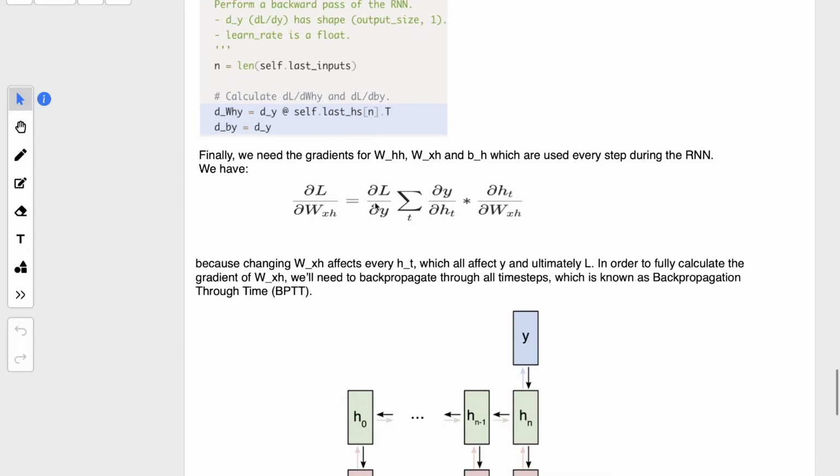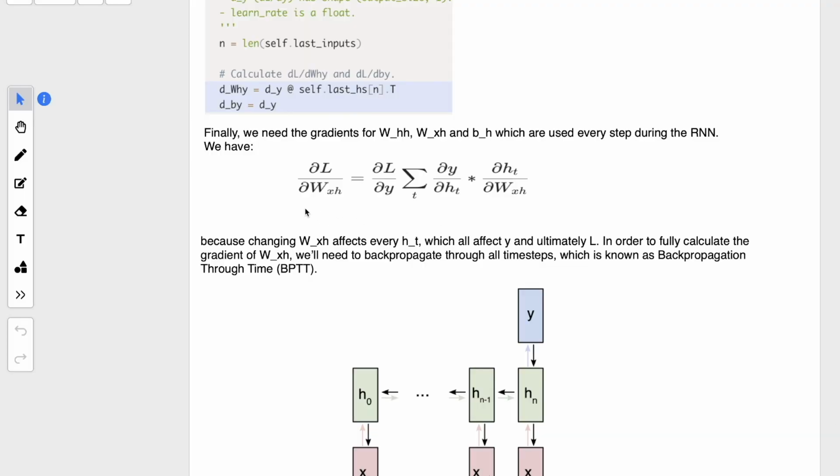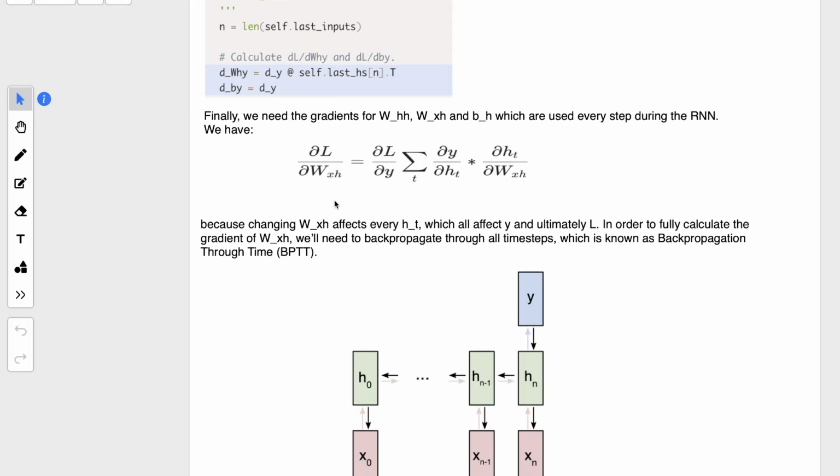So here it will be delta L by delta Y into the summation of delta Y by delta HT into delta HT by delta WXH. So while calculating for an input, we have to move back through all the layers of the RNN, right?